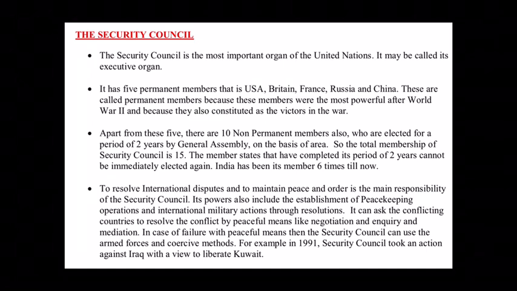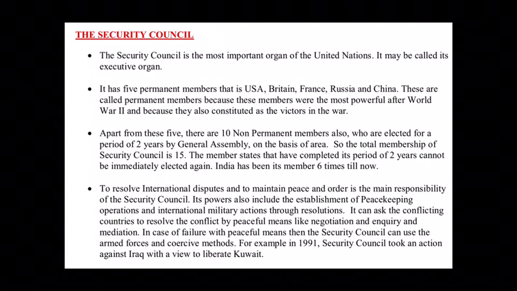These are called permanent members because these members were the most powerful after World War II, and because they were also constituted as the victors in the war. They won the war. That is why they became the permanent members of the United Nations, as these were the powerful countries after the Second World War.